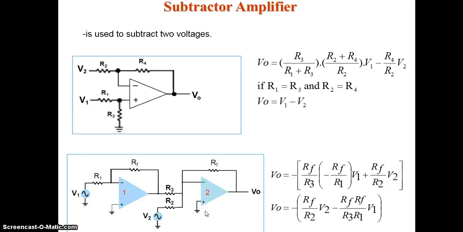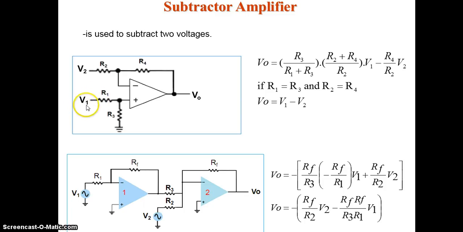Another application of operational amplifier is a subtractor amplifier. As the name suggests, it will be doing the operation of subtraction. So, for subtraction we need minimum 2 voltages. So, you can see the circuit diagram. This one is used to subtract 2 voltages.